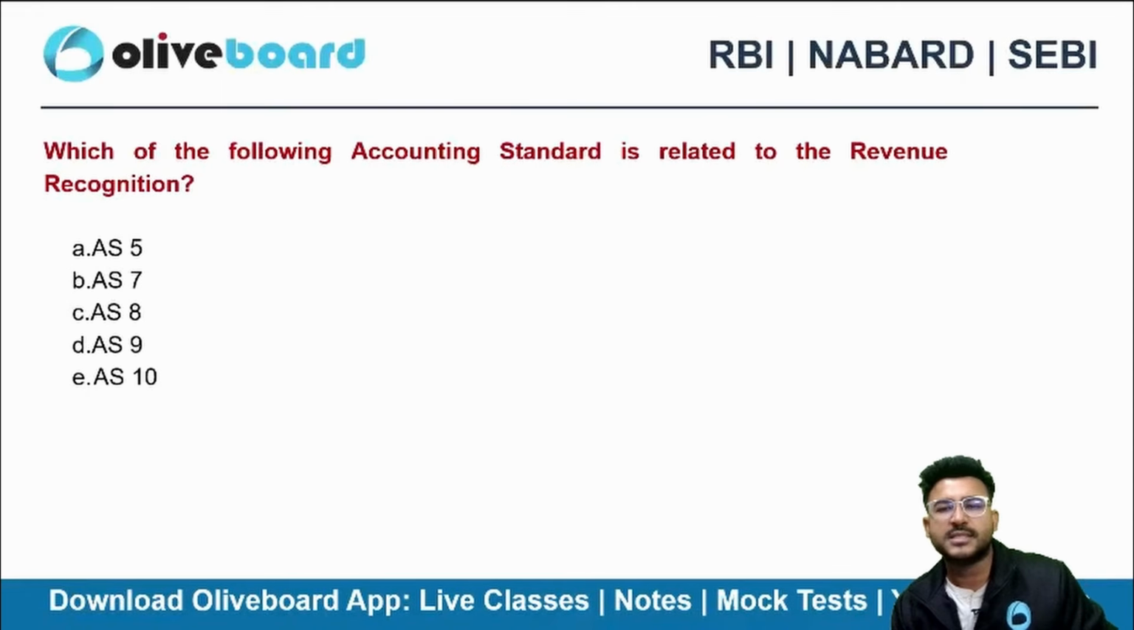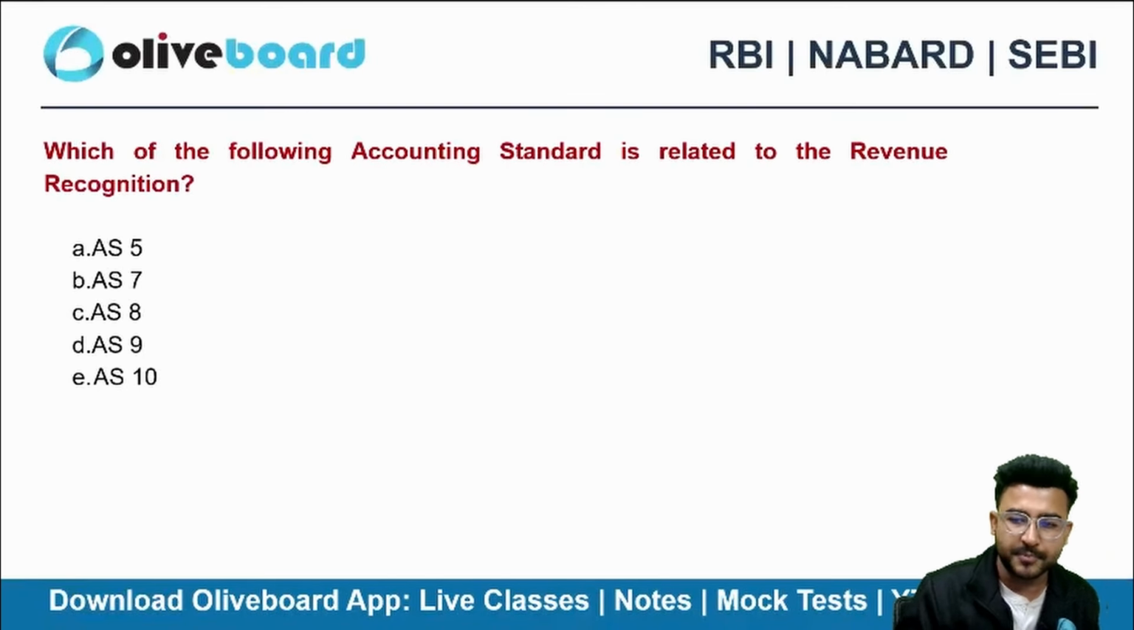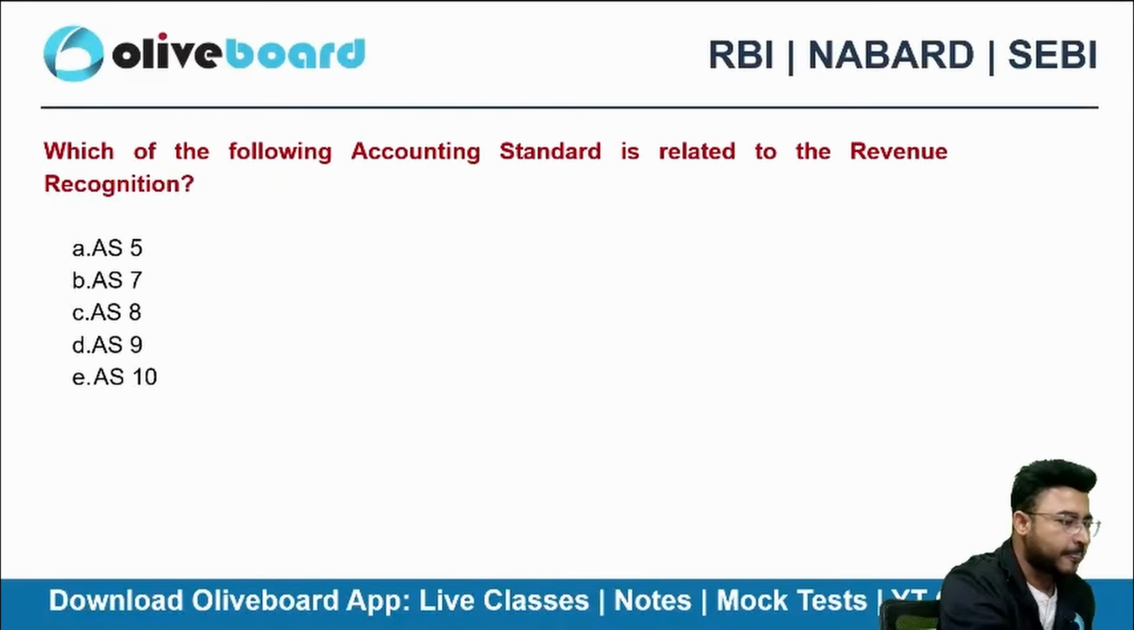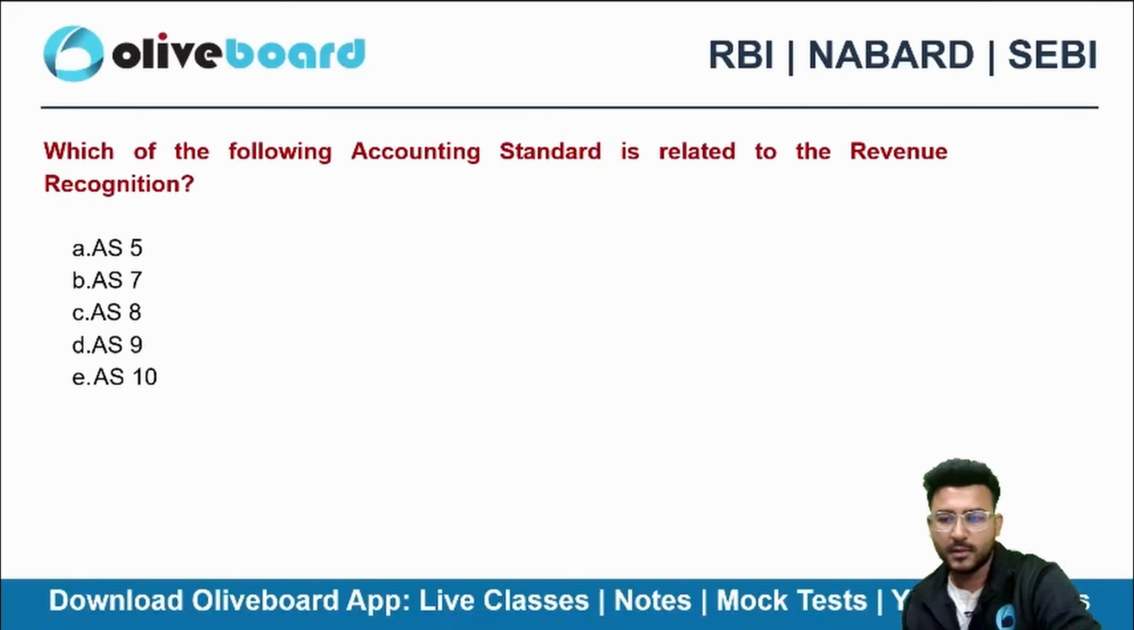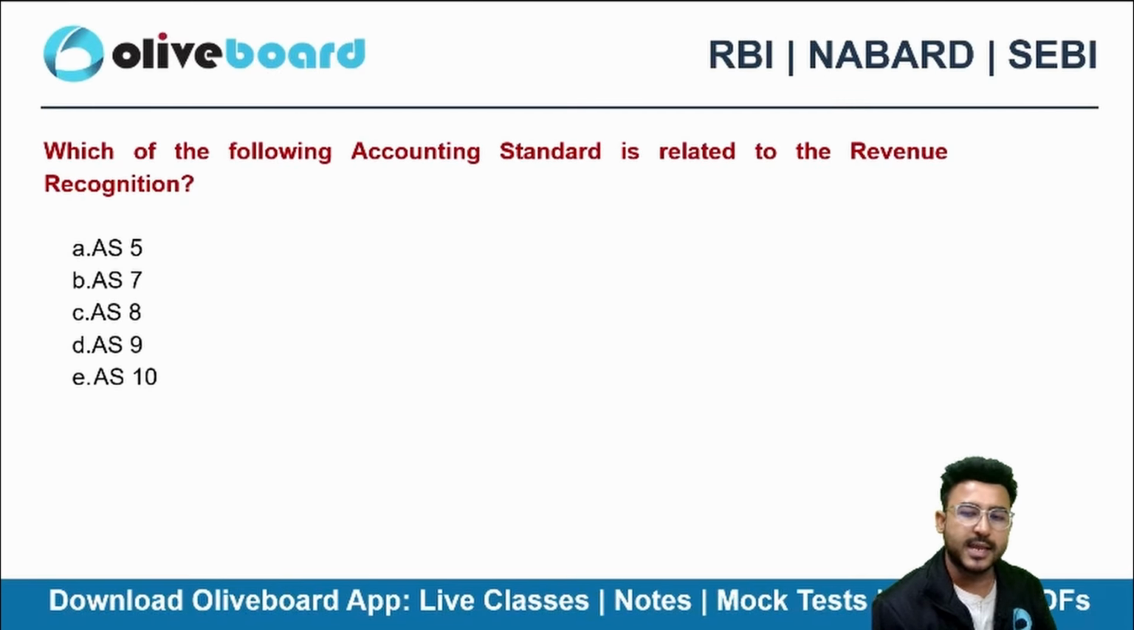Which of the following accounting standards relates to revenue recognition? A very simple, very direct question. I don't think you guys will be facing any issue in this one. That is Accounting Standard 9, right? AS 9. Can you also tell me the corresponding Indian accounting standard of AS 9? Which is an even more relevant question for your exam.